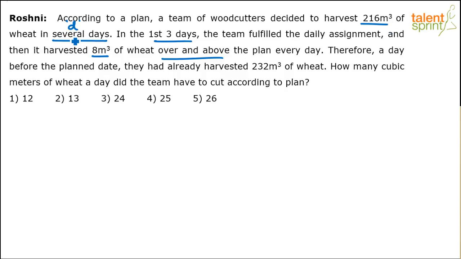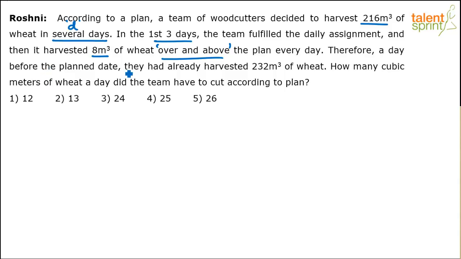They said they will do it in D days. So first 3 days they worked accordingly. But after that they've increased their capacity, right? They have harvested 8 meter cube of wheat over and above the plan every day. So this is extra. What is extra? 8 meter cube of extra harvesting is happening every day.